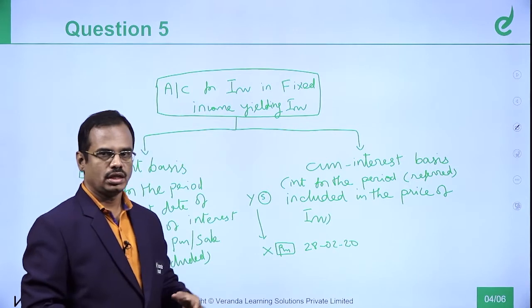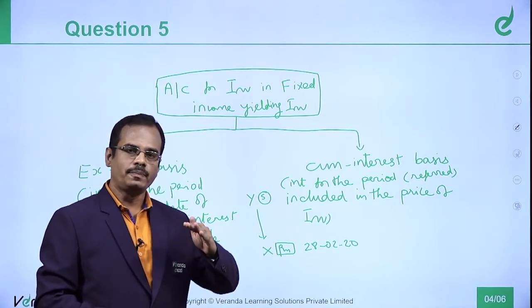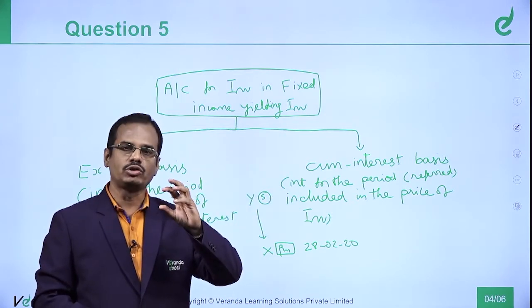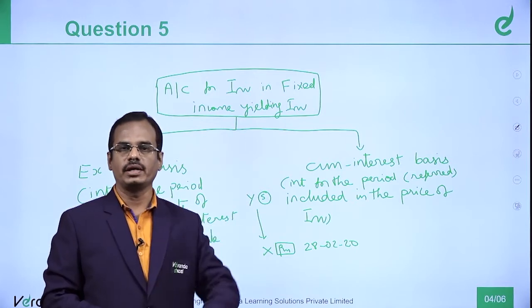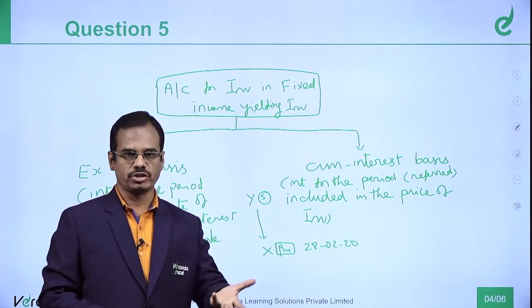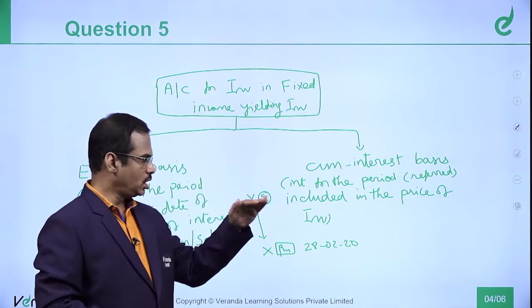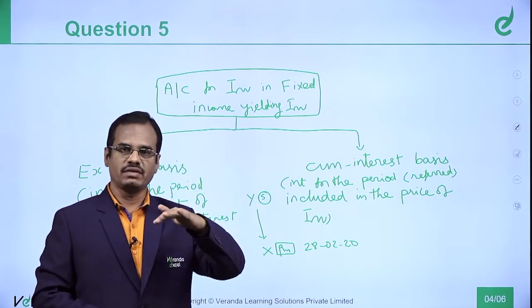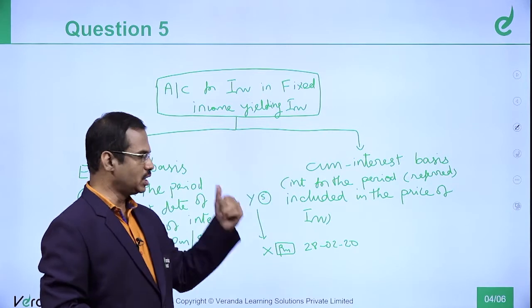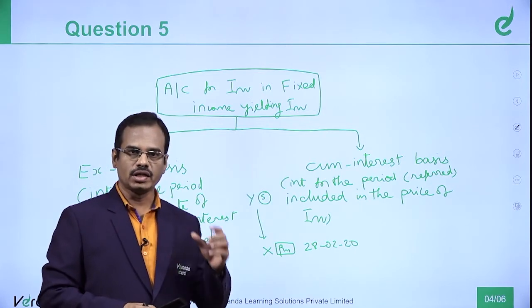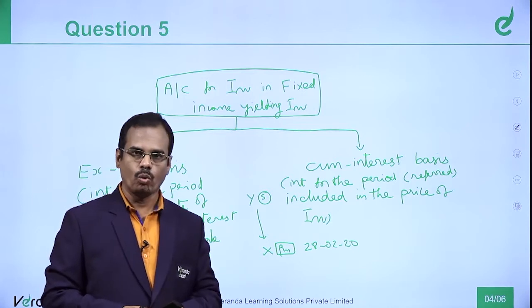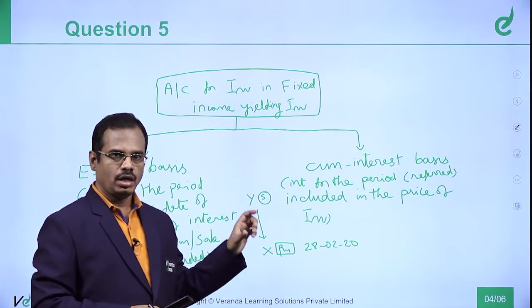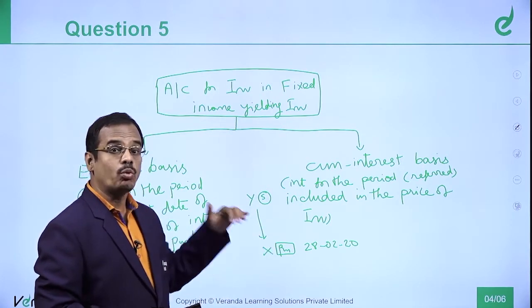Up to 31st December 2019, our seller Y would have received interest from the L&T company debenture. And for these 2 months, interest is due to seller Y.